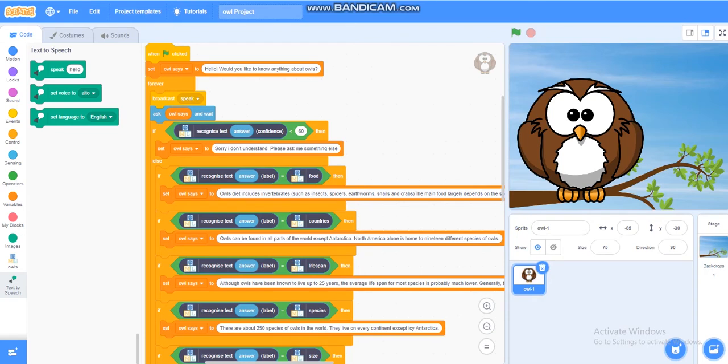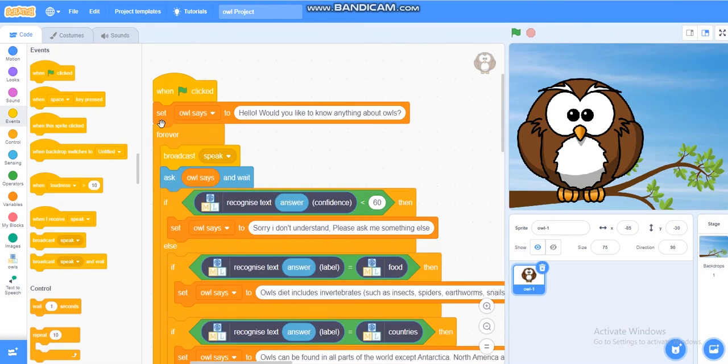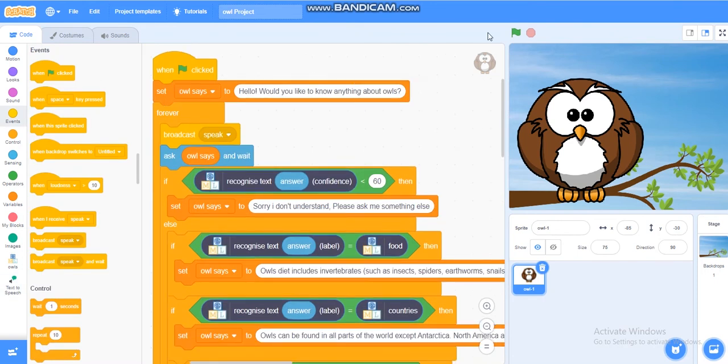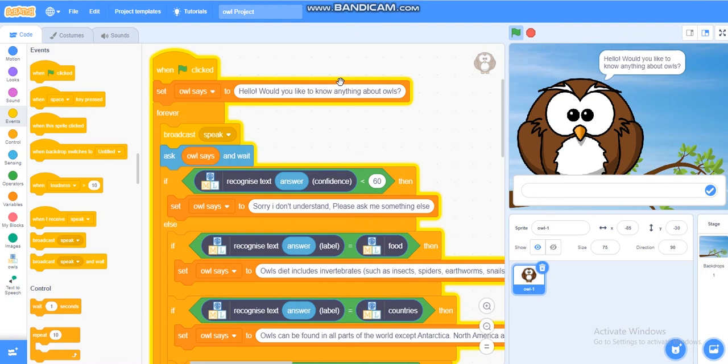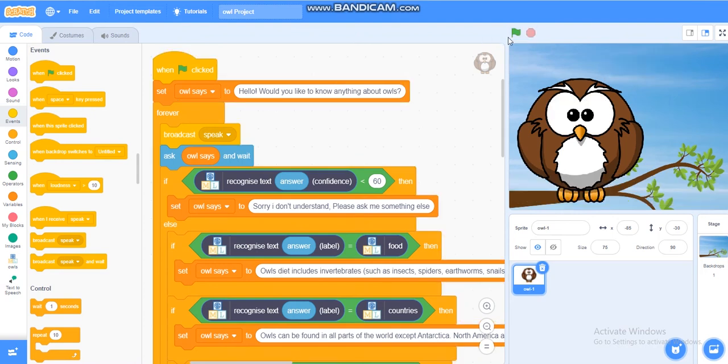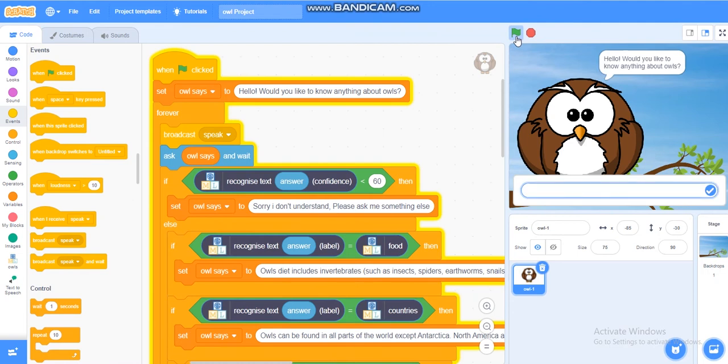Okay, let me take you through the secret code a bit and then we'll move on to see how it works. Okay, so we got the green flag to help us start the game. Then we got set owl says to hello, would you like to know anything about owls? So basically, when you click the green flag, the owl says, hello, would you like to know anything about owls? That's when you ask the questions and then he answers.